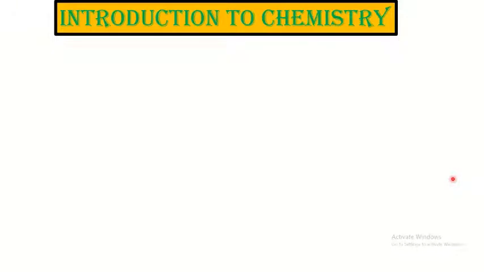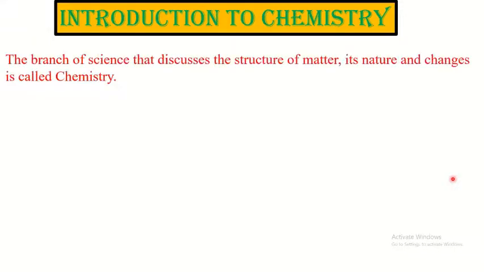At first, introduction to chemistry. Chemistry is a branch of natural science. Natural science is also a branch of science. Not only chemistry, there are other branches of natural science. These are physics, botany, zoology, microbiology, astronomy, soil science, etc. So what is chemistry?